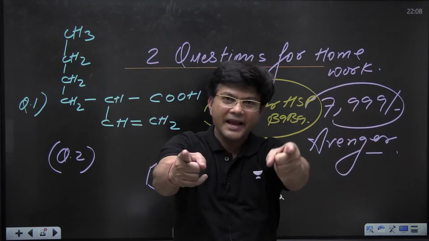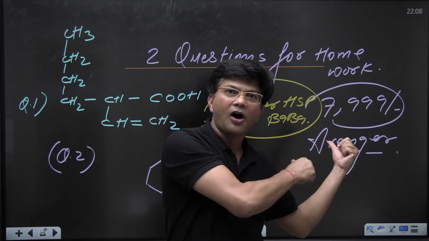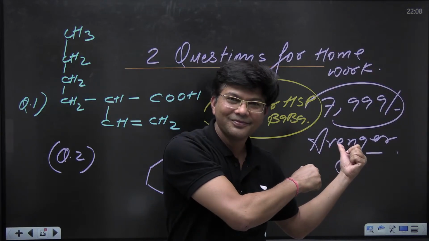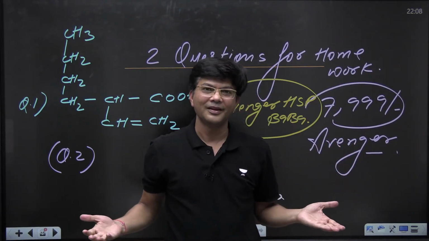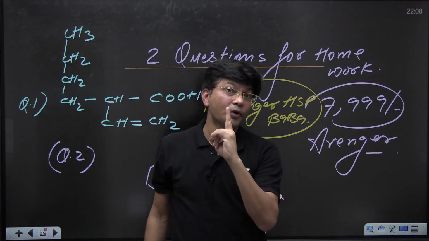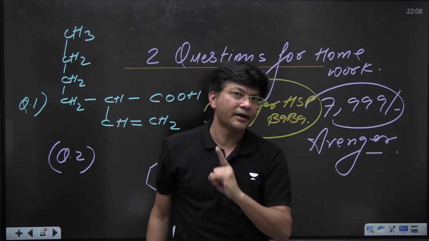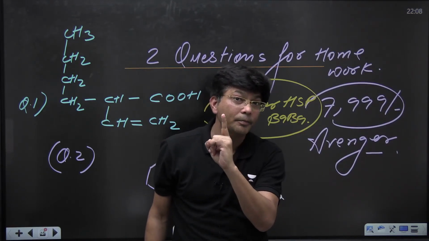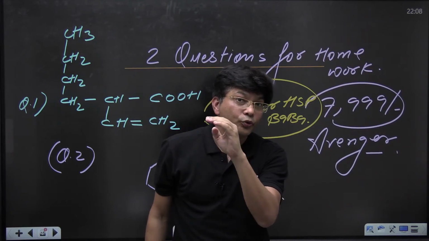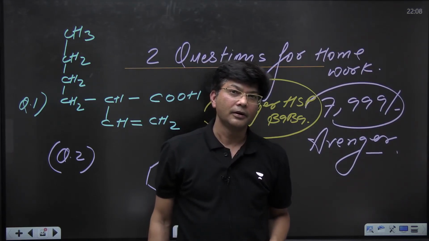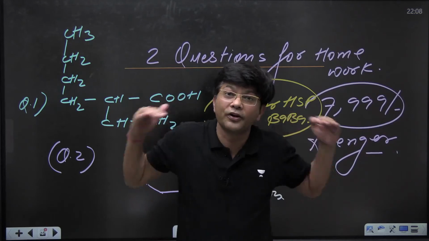So make a strong bond with your Avengers team, and definitely we have to be number 1. You have to get number 1 rank. You have to get number 1, 2, 3, top 10 rank, and if not possible, then top 40 rank.